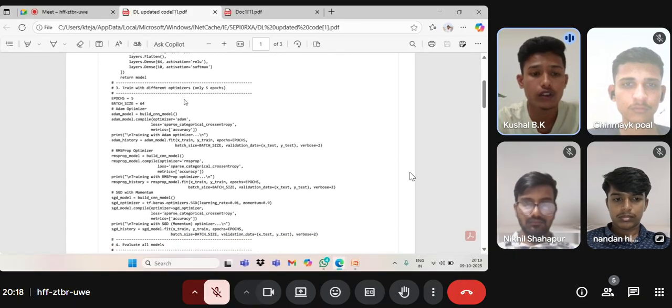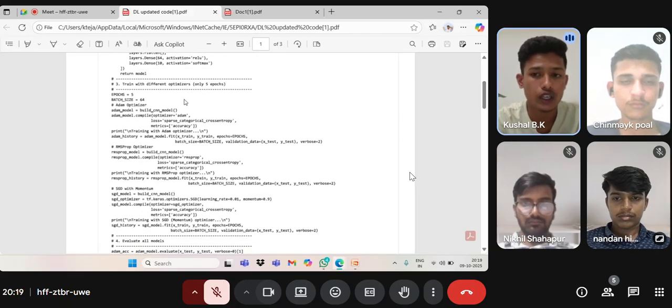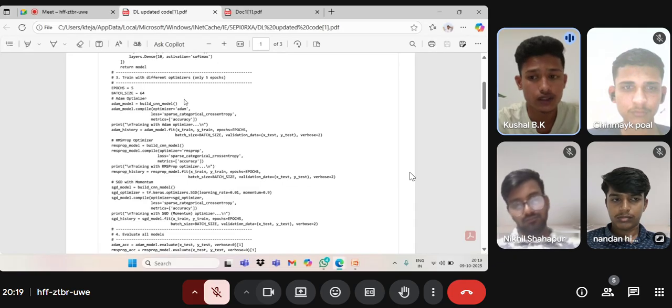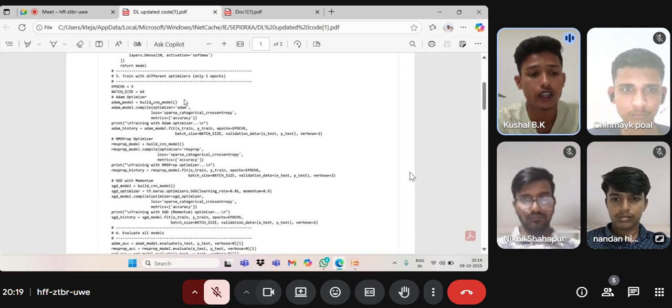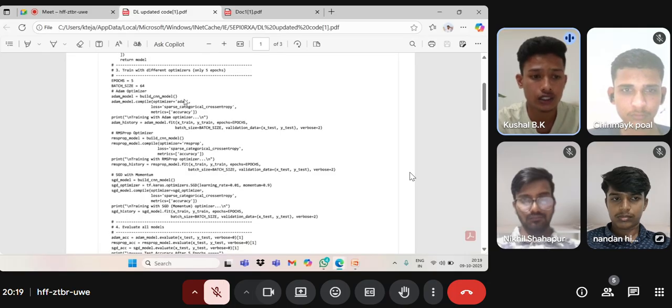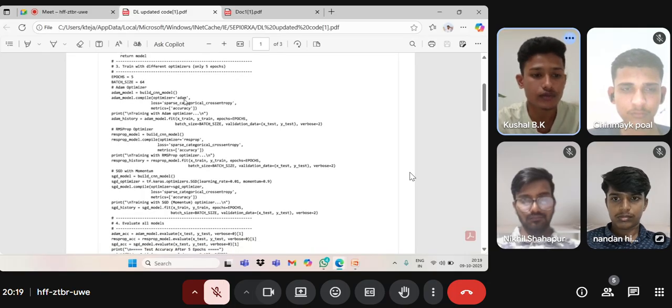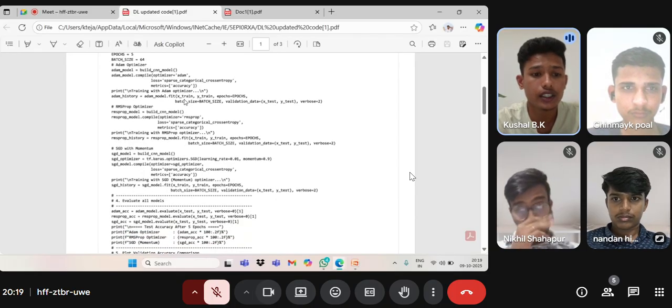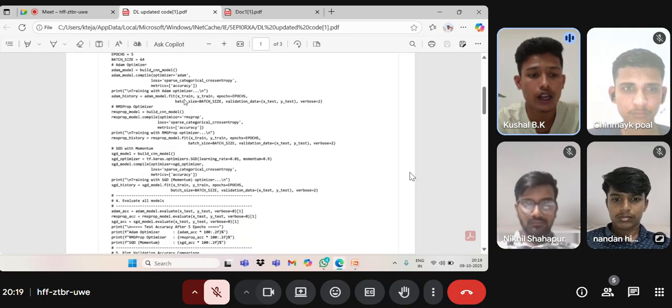We have taken only 5 epochs because more epochs make it a lengthy process. The dataset is 60,000 images, of which 50,000 are training data and 10,000 are test data. The batch size is 64. We build a CNN model and train it with the Adam optimizer and the RMSProp optimizer, and also build a model and train it with the SGD optimizer.